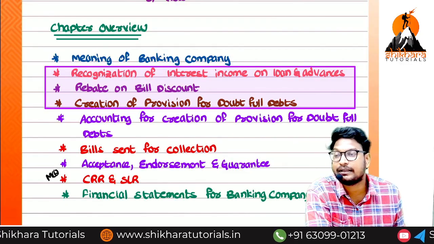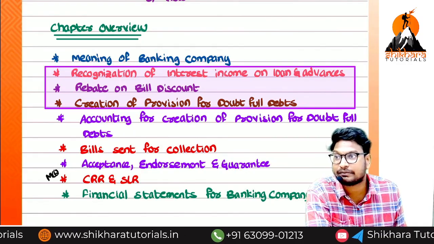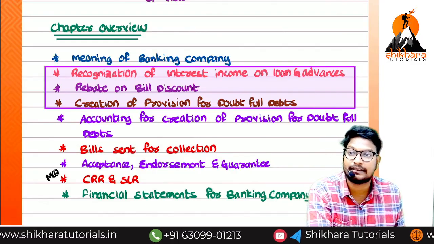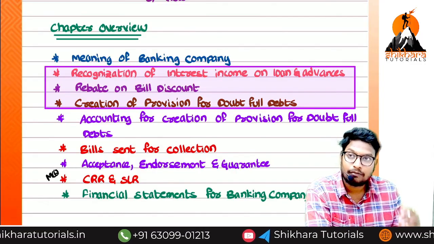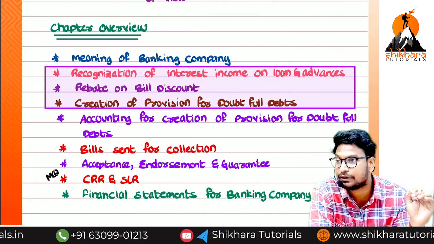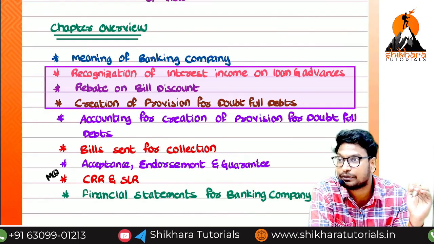Again the rebate on bill discount, in the next year we have to do the reversal. Can you tell me the entry of reversal? Rebate on bill discount account debited to interest income account. Now, whatever the balance available in the rebate on bill discount should be transferred to which account? Should it be transferred to P&L, or should it be transferred to the balance sheet?